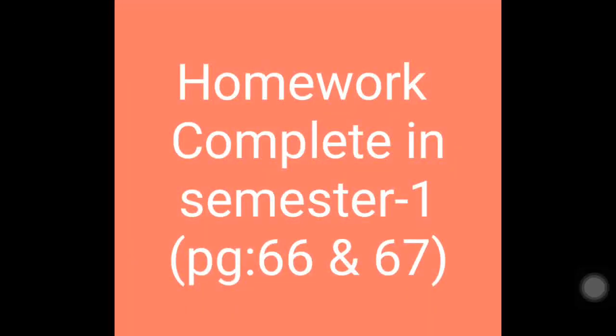Here is the homework. Complete semester 1 page 66 and 67. In page 66 you need to arrange the given words in alphabetical order. And in page 67 you need to underline the proper nouns in the given sentences. As we discussed earlier, proper nouns are the words that start with a capital letter; you have to identify them in the sentence and underline them.